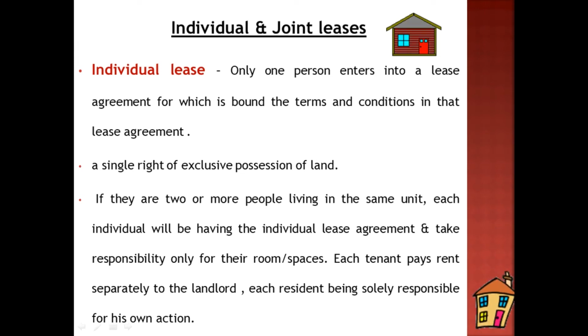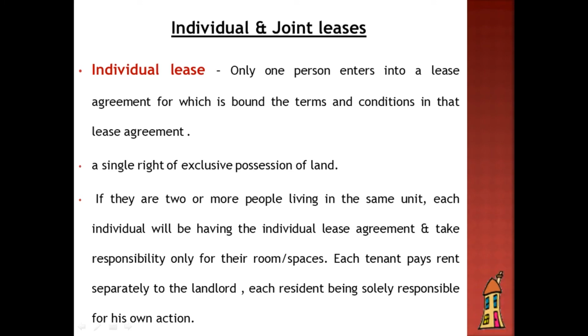In the case that there are more than two people living in the same unit, if they have individual leases, each individual will have an individual lease agreement for himself and take responsibility only for their spaces or rooms.